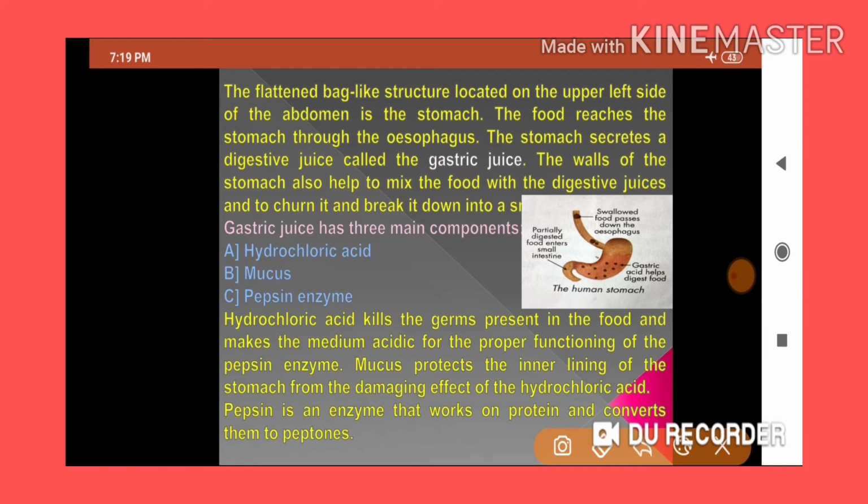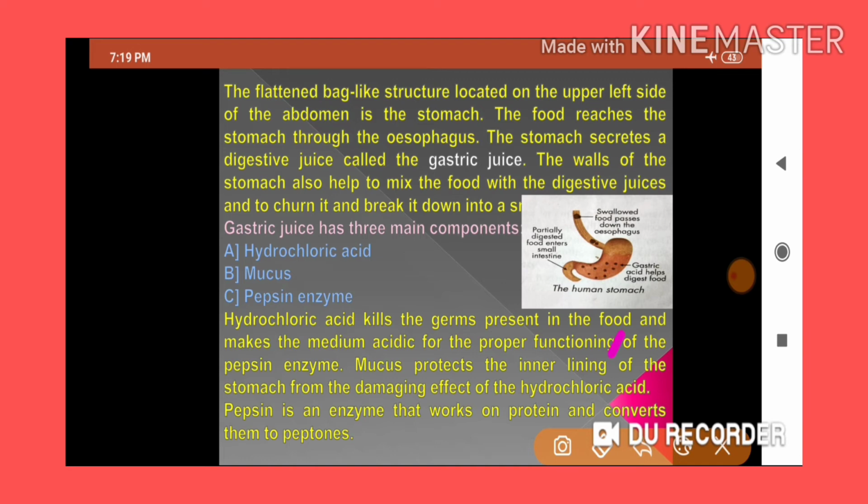Please keep in mind, the partial digestion process will take place in the stomach. Before also I explained to you, partial digestion, not completely. So the complete digestion process will take place in the small intestine. After the stomach, the next compartment will be the small intestine. That time I will explain to you.